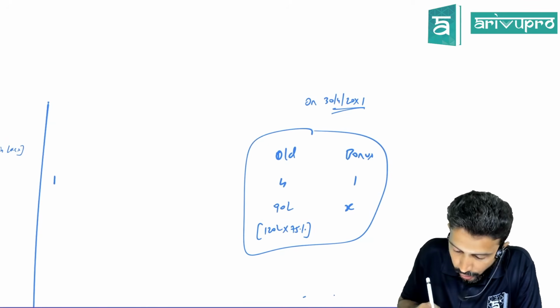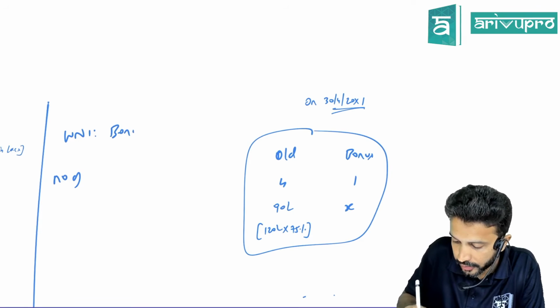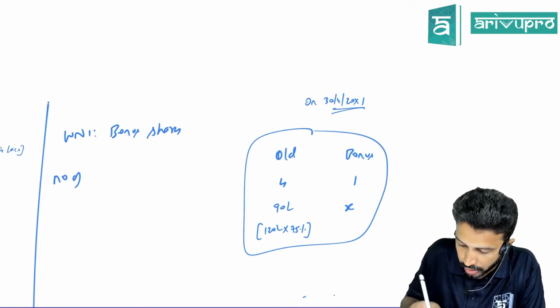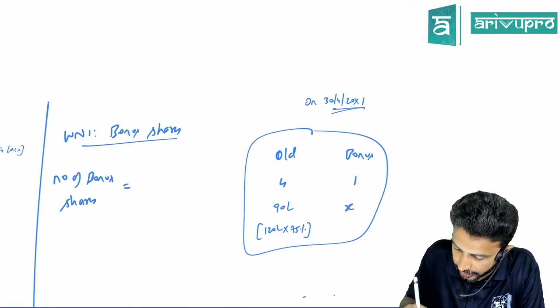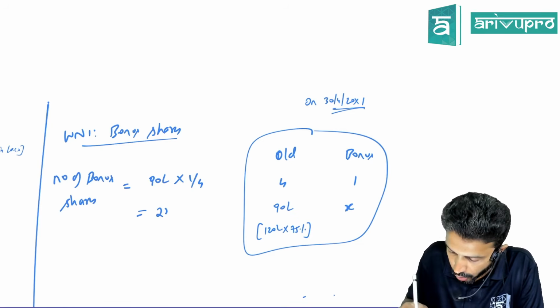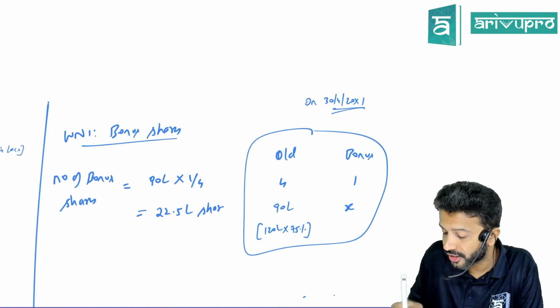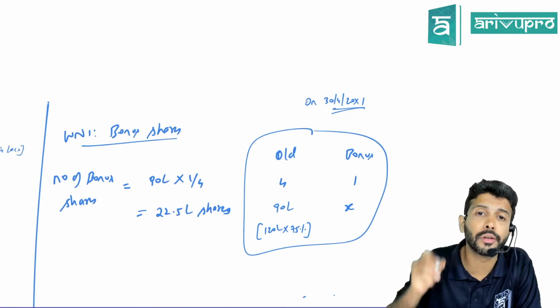So that means, can you tell me what is the number of bonus shares? We can put this working note as bonus shares. Number of bonus shares is equal to the cross multiplication basically. 90 lakh into 1 divided by 4, which is 22.5 lakh bonus shares. So for journal entry, we want the number of shares or value of shares.